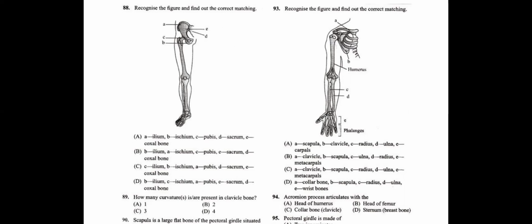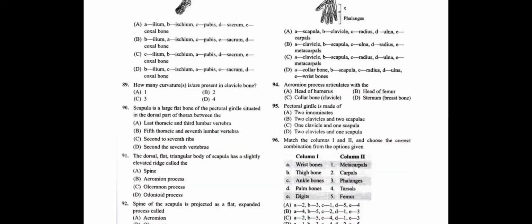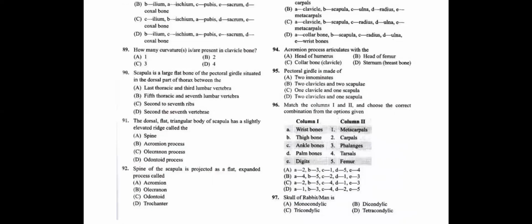Now, question number 89. How many curvatures are present in a clavicle bone? As I mentioned, the clavicle is the collar bone, also called the beauty bone. This collar bone has a total of two curvatures, the bendings we see in the clavicle. So the answer for question number 89 is B. Now, question number 90 reads: the scapula is the largest flat bone of the pectoral girdle.